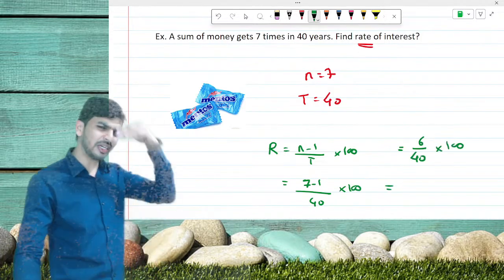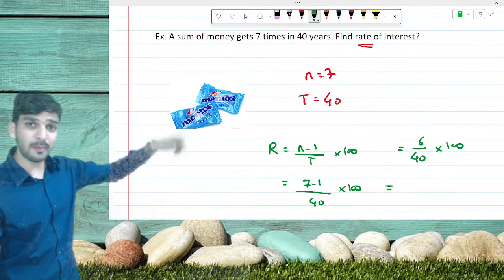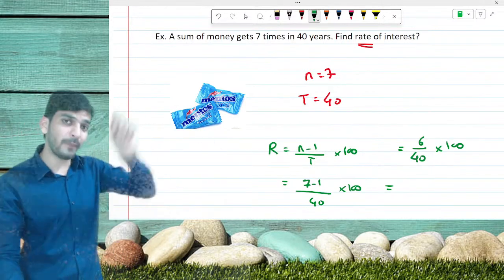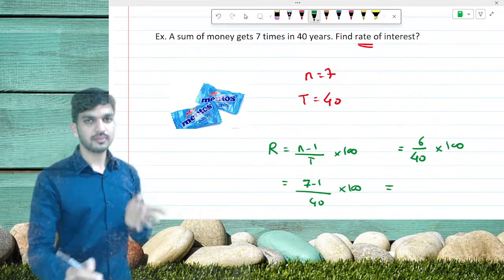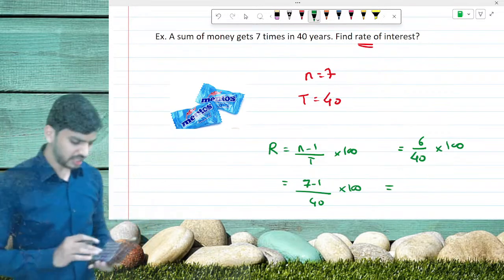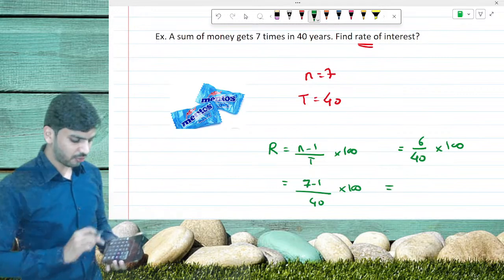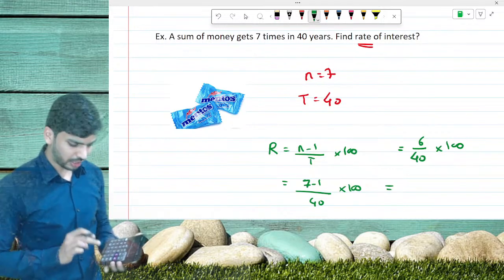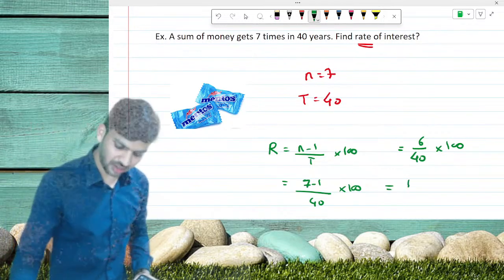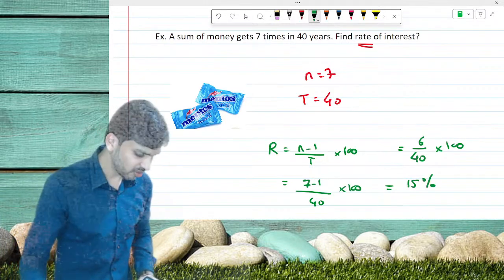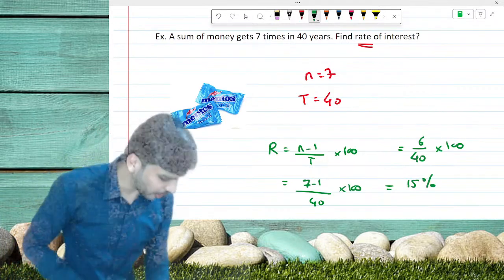Let's go on calculator directly. Do not simplify these terms here with your pen or pencil and waste time. Use your calculators directly. So it will be 6 divided by 40 into 100. So it becomes 15%. 15%. Very good.